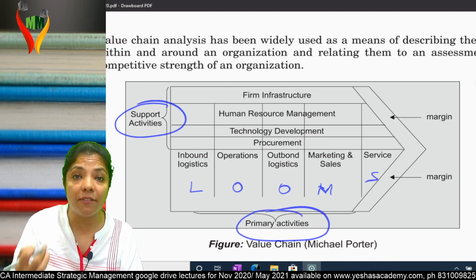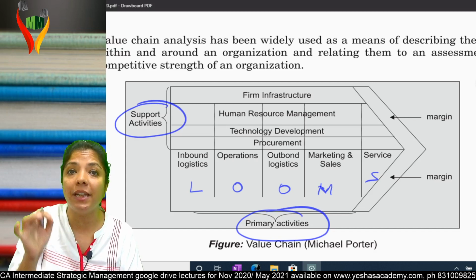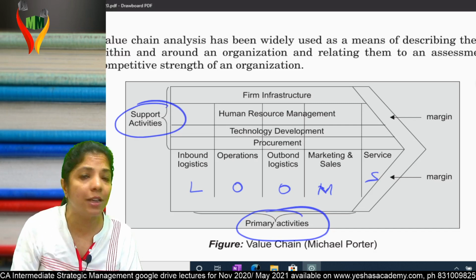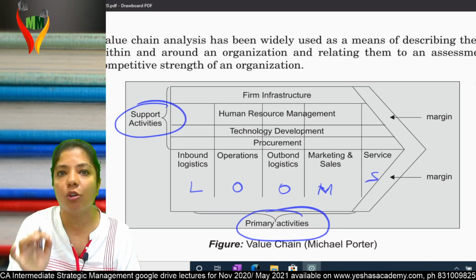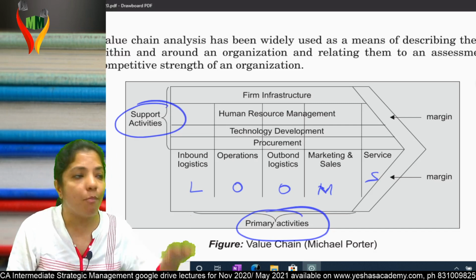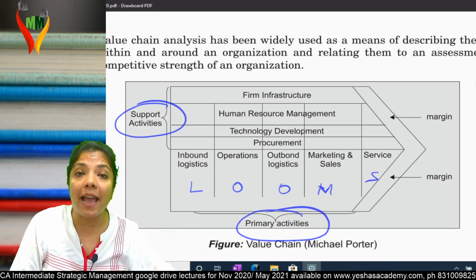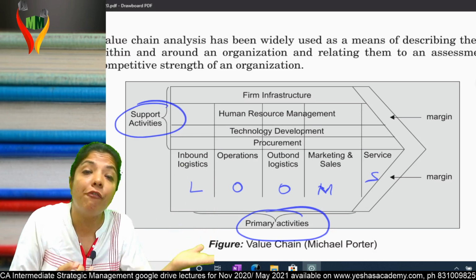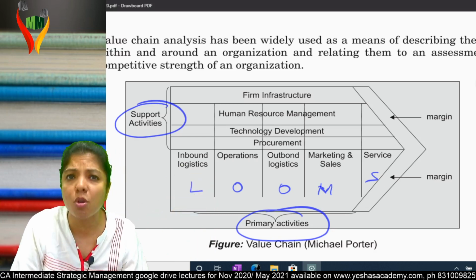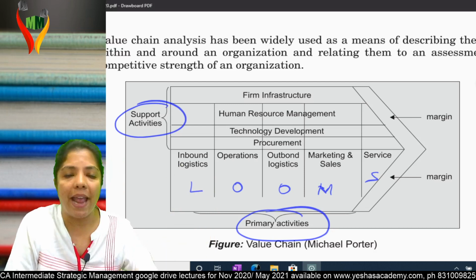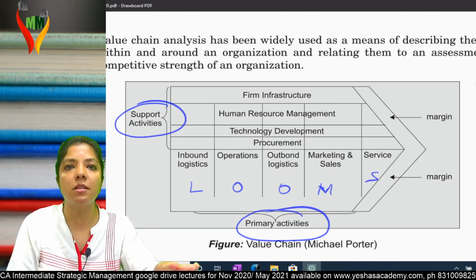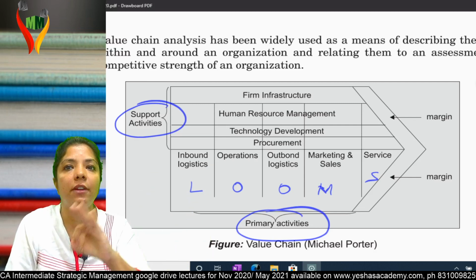Then technology development. Every primary activity needs technology. It can be a simple technology, but it can be a complex technology. I think from morning to night, we are using only technology now. From the alarm in the morning, to setting the alarm at night, there are a few activities, few are very simple technology, few are complex. As of now, what we are doing is complex. Am I clear? So in short, every primary activity needs a technology, be it simple know-how or complex know-how. Who will arrange technology development?